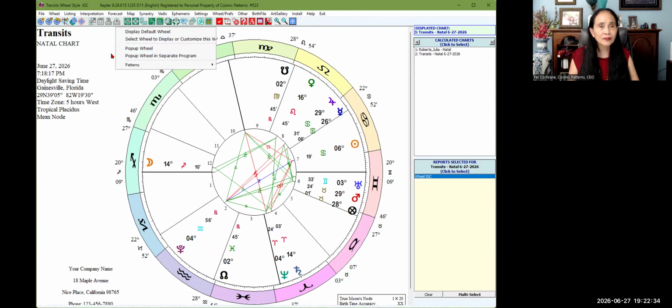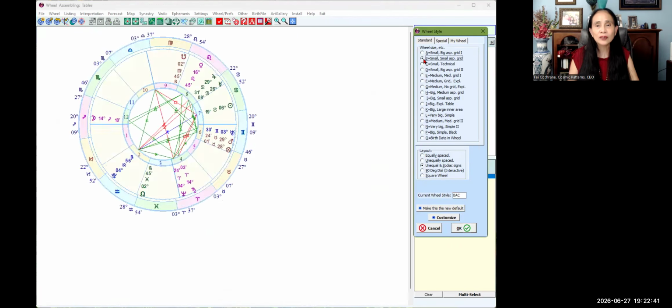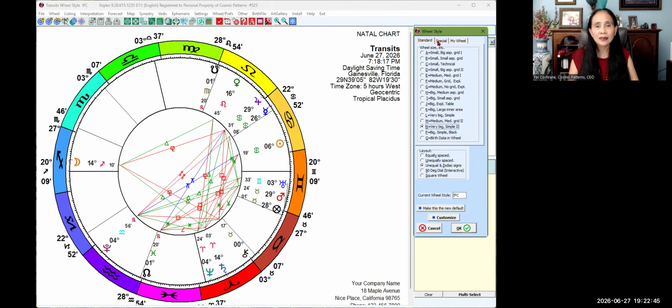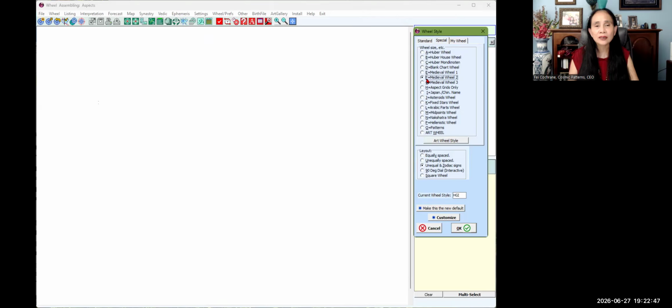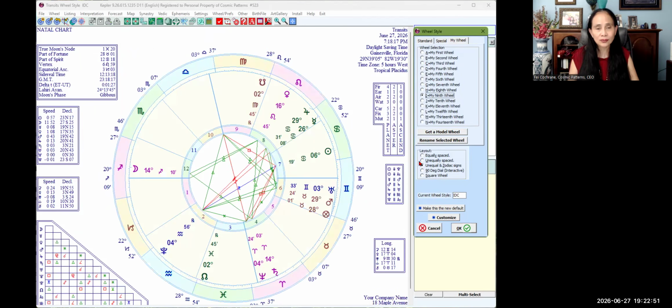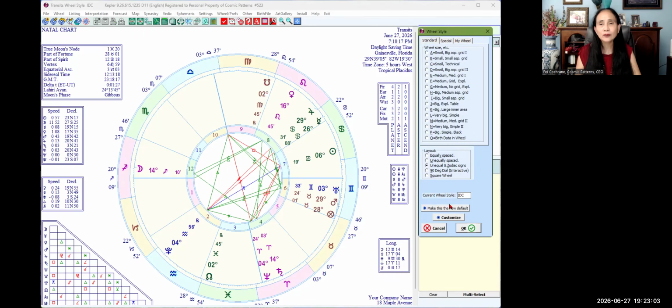Okay, and also the other way is to right click in here, and you can see all of these wheel styles in here. Many things that you can see. Different kinds of wheel styles that you can choose from. So it's a really beautiful and easy to use program where you can select any wheel style that you want so easily.